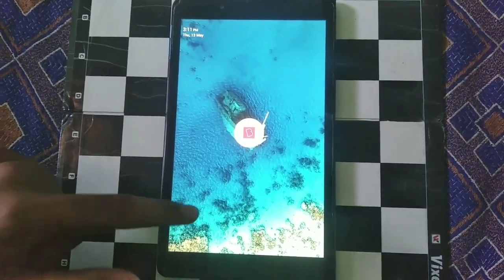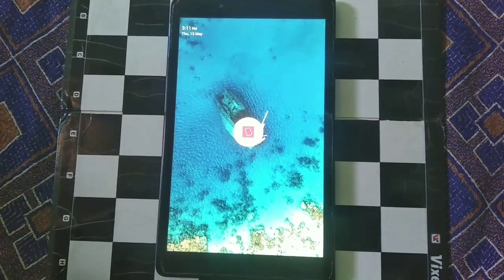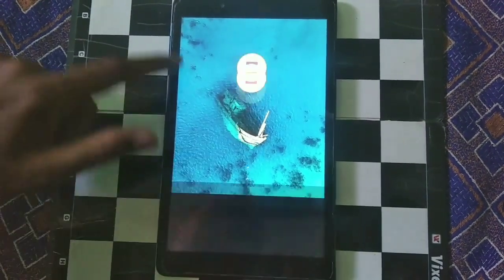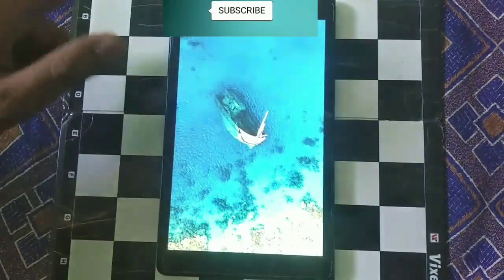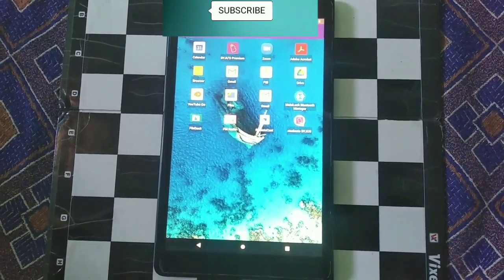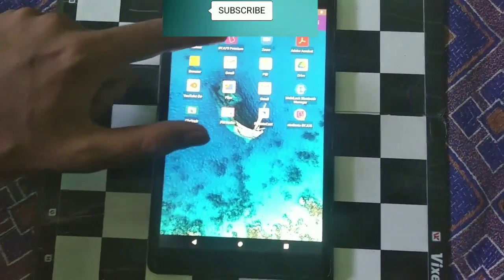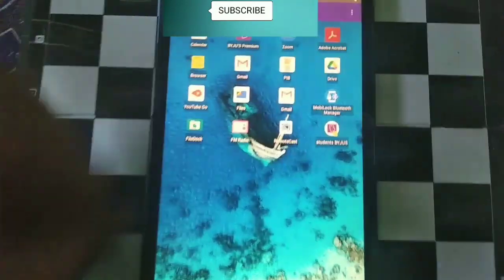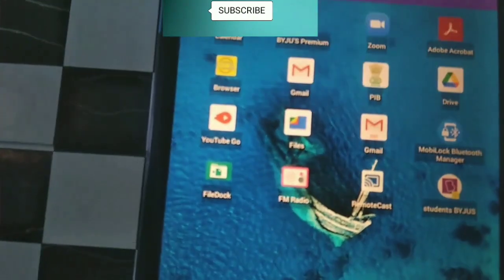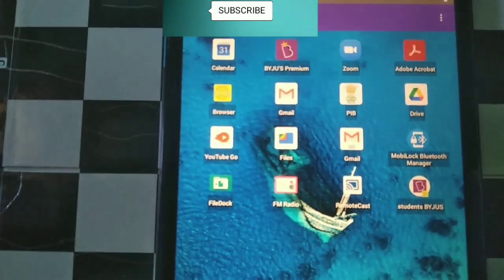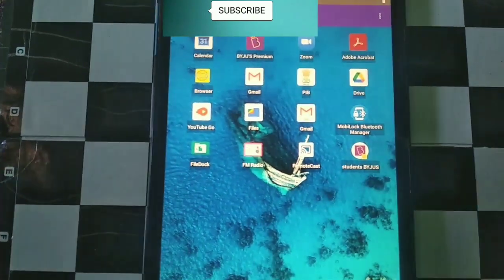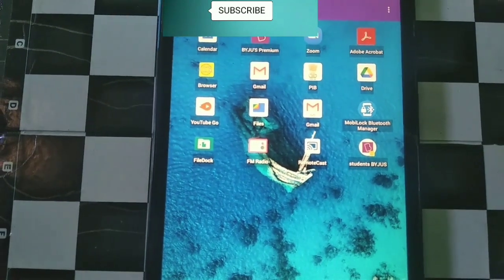Okay, if you're having the Byju's IAS tablet, and if you don't know, you may be having only one app. Let's turn on the screen first. At the starting you'll have only one app, you can see here, the Byju's premium app. But if you want other apps to show here without unlocking the phone, how can you do that?